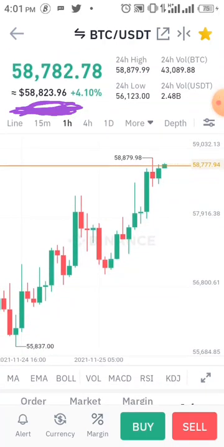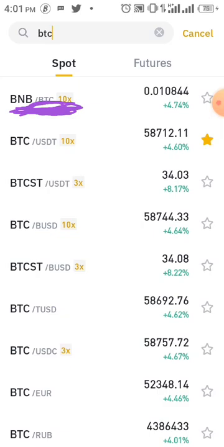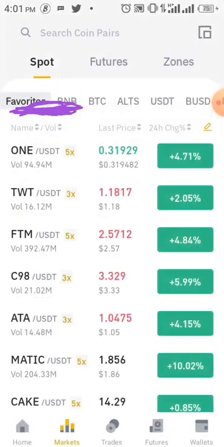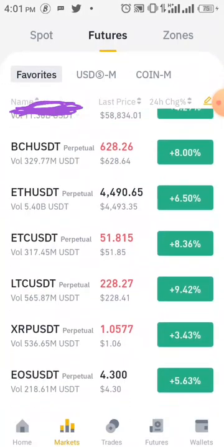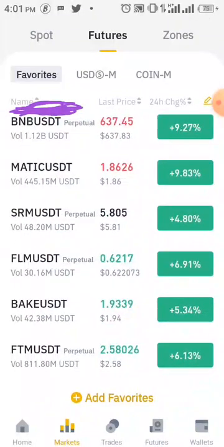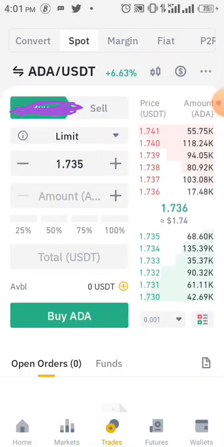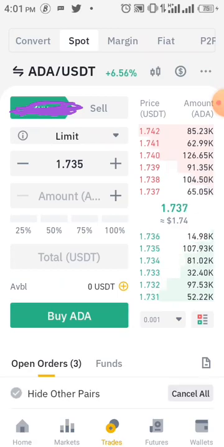So if you go back, that's how to search. Now, futures is also here, but you don't need to check futures under here because there's an icon below that can take you to futures. After home you see market, after market you see trade. If you click on trade, that's where you buy and you sell. But I'm still going to teach you how to buy and sell.